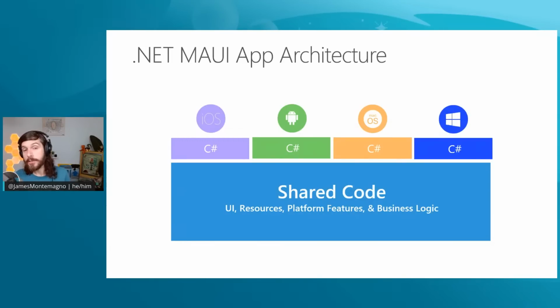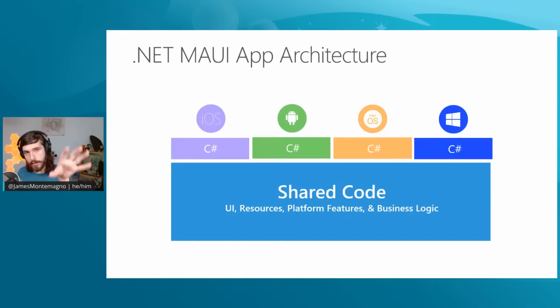It also bundles in a bunch of great native capabilities that we're going to talk about today, but also enables you to access a bunch of different native features from a cross-platform API. So things like geolocation or connectivity, sensors, those are all handled cross-platform. And of course, resources like fonts and splash screens and images, and icons and raw assets and all sorts of things that are in there.